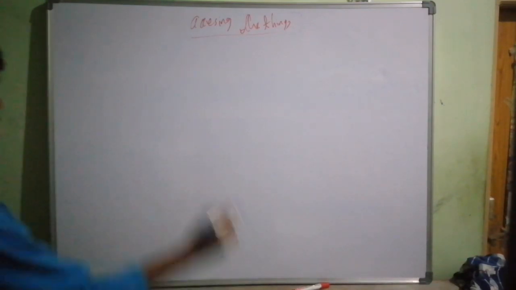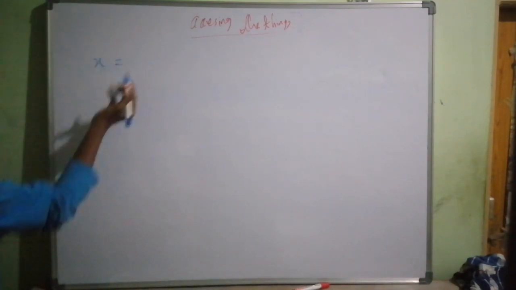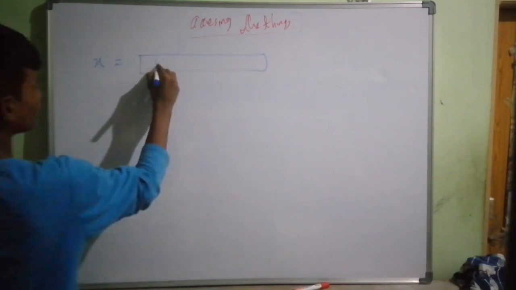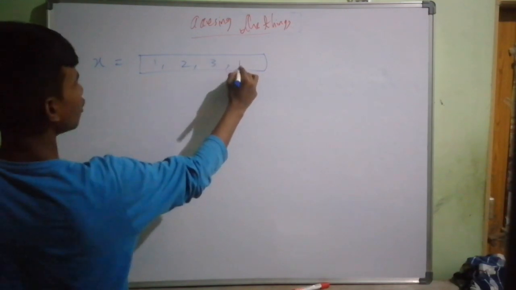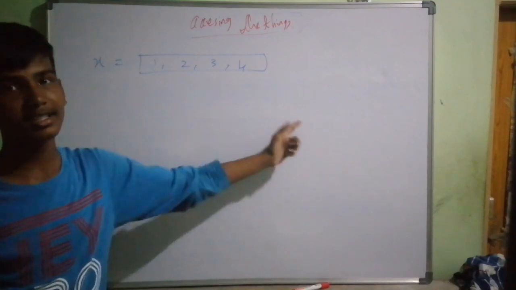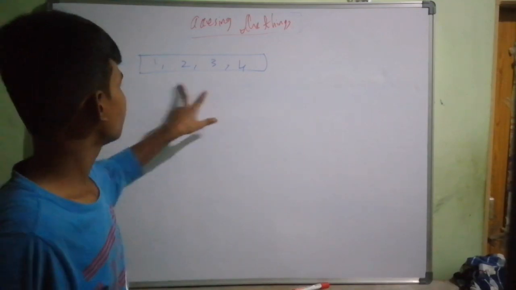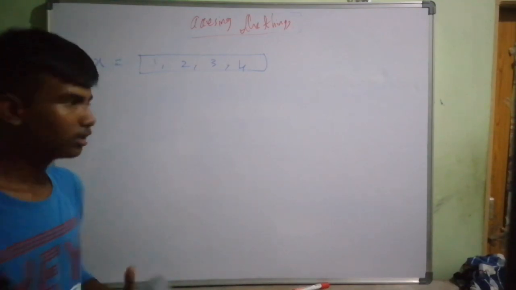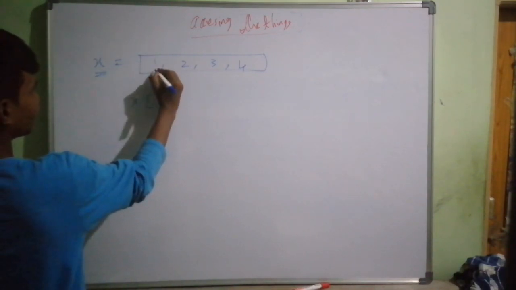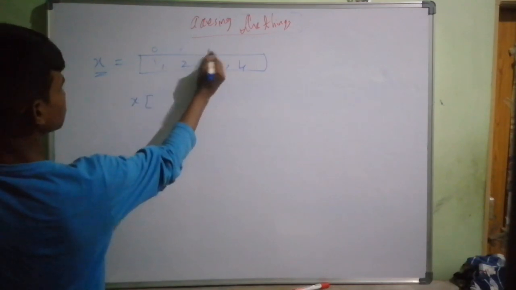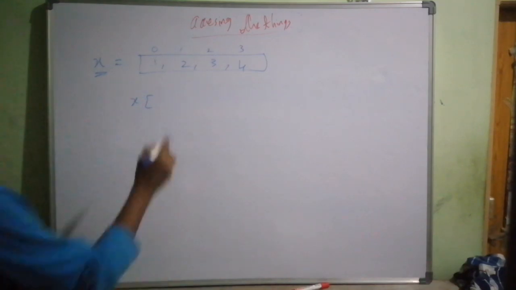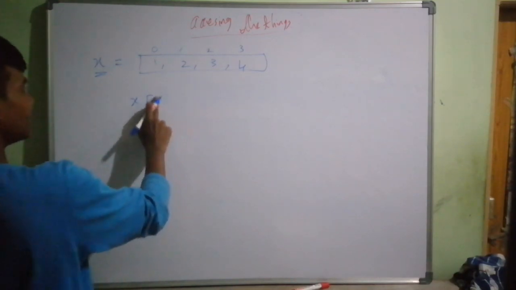For instance, you have a variable x. In it you have a Series like 1, 2, 3, 4. In it you want to access the first three elements. Remember, the first three elements. We can do it. How? Just like this. These are the indexes 0, 1, 2, and this is 3. If you start at 0, you can ignore it.